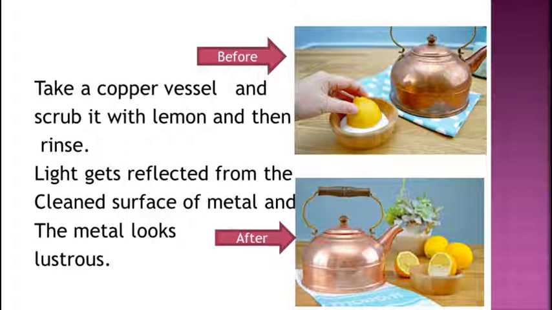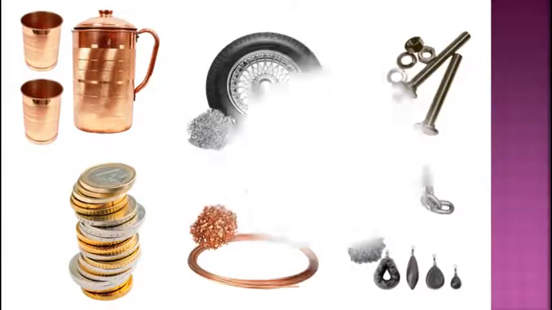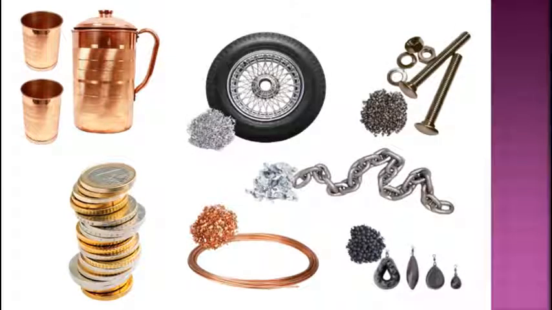So light gets reflected from the clean surface of metals and the metals look lustrous. That means they shine. Here you can see some lustrous vessels made up of copper, coins, and all these are examples of lustrous metals.